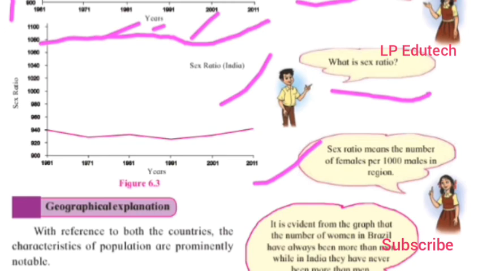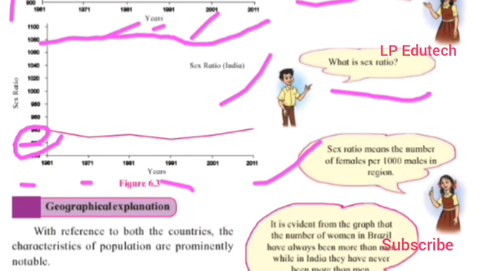On the contrary, the sex ratio in India is very critical. If you see these years, 1961, 71, 81, the figure is below 1000. It has stuck to 940 only, then gone to 930, again 940, 930, and 915 it has reached.